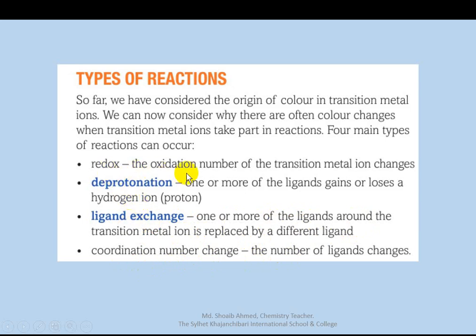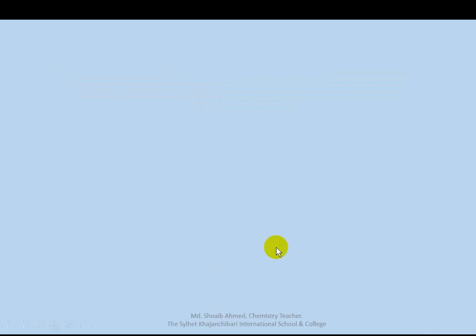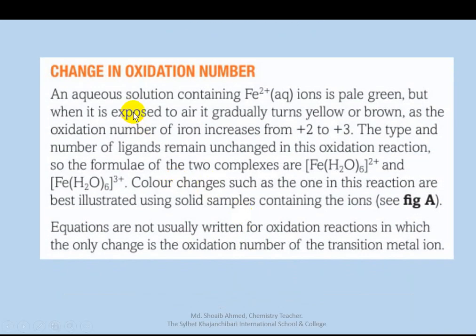Redox: here the oxidation number of transition metal ions changes. Deprotonation reaction: ligands either lose or gain hydrogen ion or proton. Ligand exchange reaction: one or more ligands around the central transition metal ion is replaced by different ligands. Coordination number change: the number of ligands changes. So we'll see the change in oxidation number.